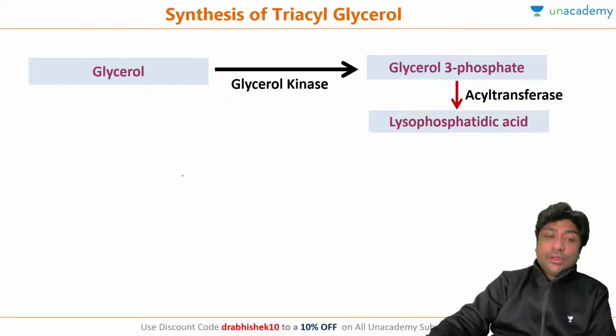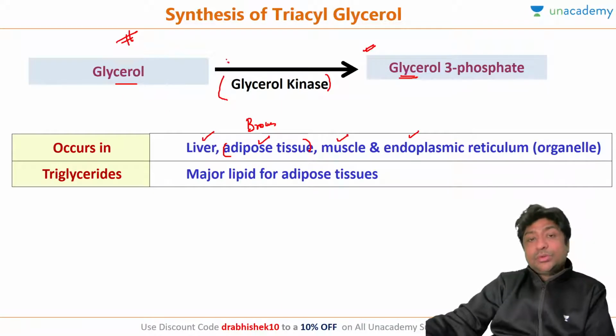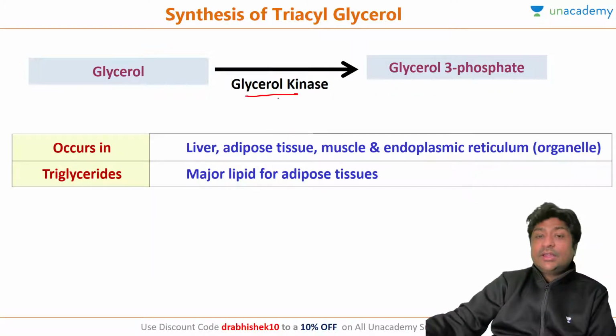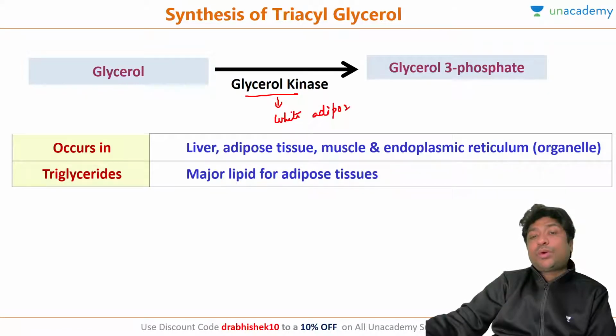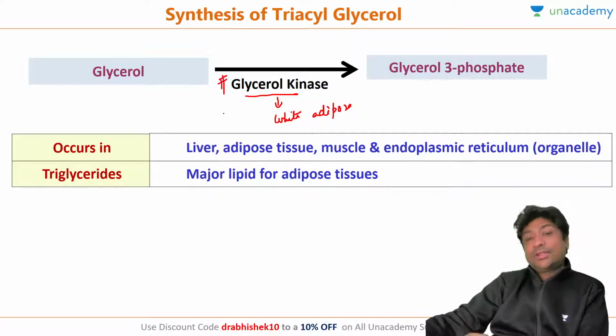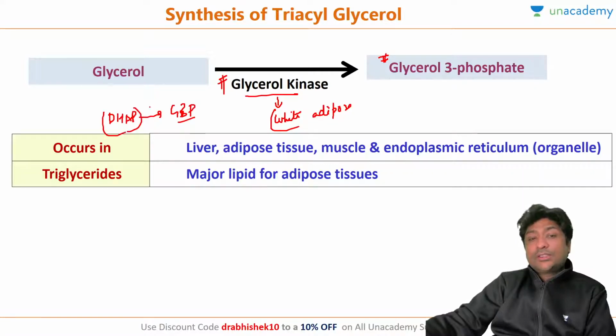Because normal adipose tissue lacks glycerol kinase, this is very, very important, and this question has been asked. Glycerol kinase is not present in the white adipose tissue. So whenever they ask you which enzyme is present in the liver and not present in the adipose tissue, the correct answer will be glycerol kinase. So what happens in this white adipose tissue? How do they form glycerol 3-phosphate? Basically they convert dihydroxyacetone phosphate into glycerol 3-phosphate in the adipose tissue.